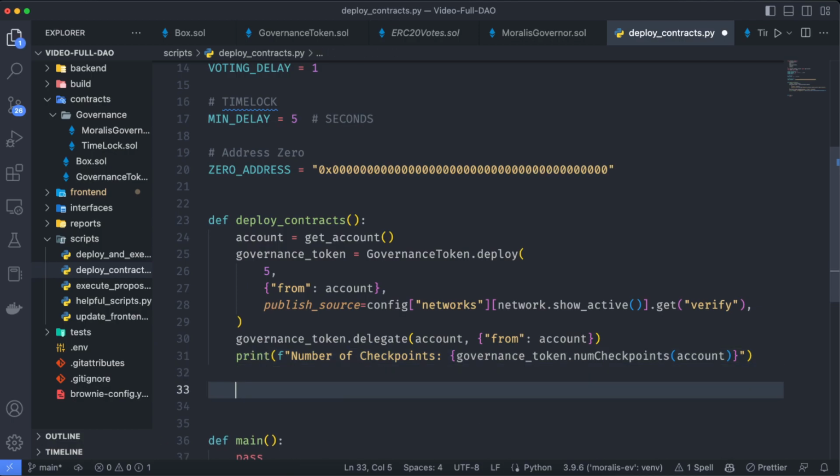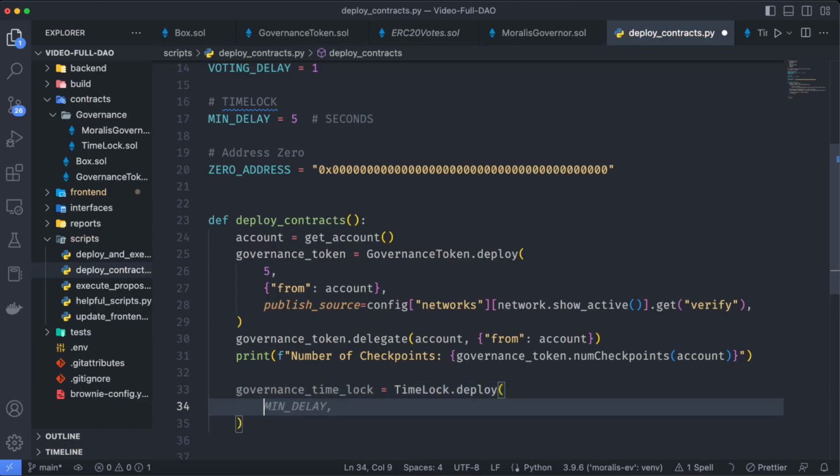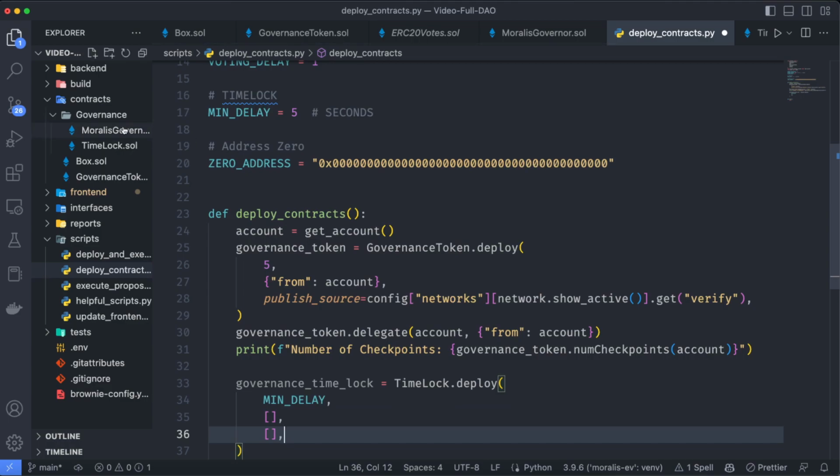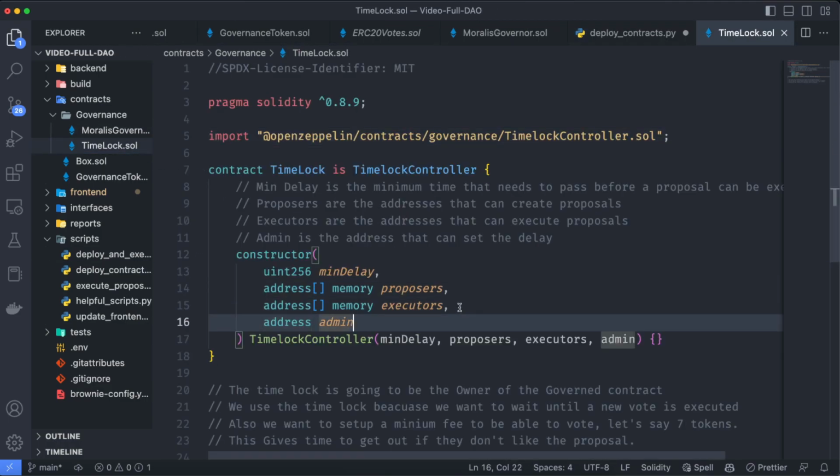Now let's deploy that time lock contract. So governance_time_lock is going to be equal to TimeLock.deploy. And here we need to send those constructor parameters, starting with the min delay, as we don't want to have just a certain amount of executors and voters. We are going to send two empty arrays over here. Remember, this is because the time lock requires an array of the proposers and the executors.